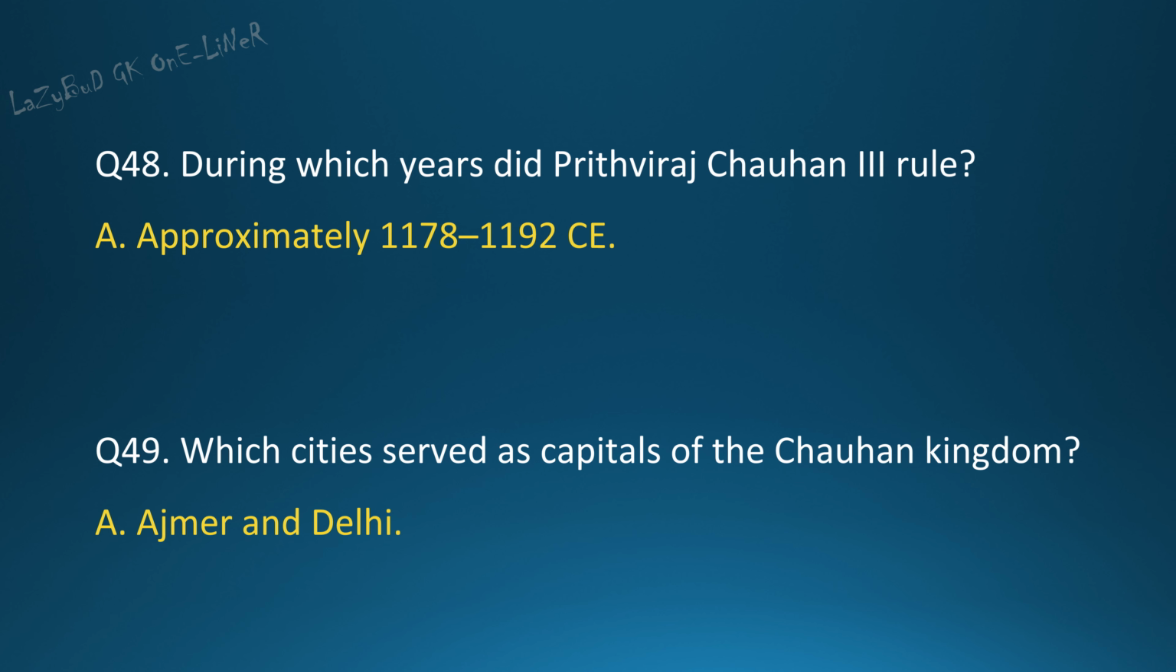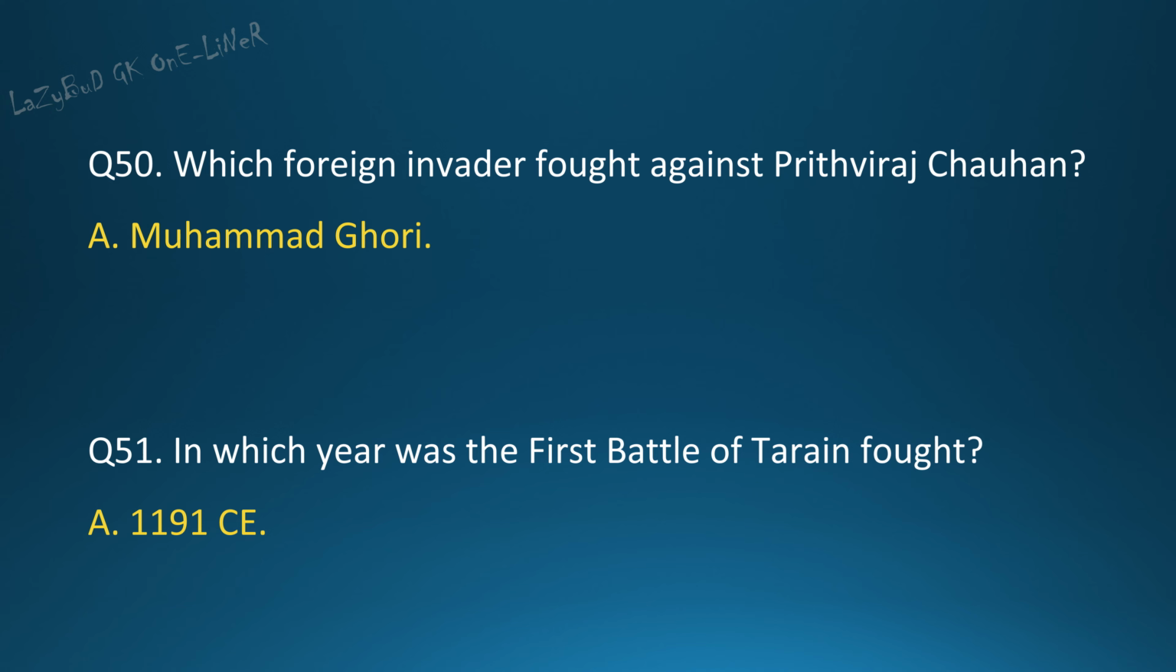Question 48. During which years did Prithviraj Chauhan III rule? Answer: approximately 1178 to 1192 CE. Question 49. Which cities served as capitals of the Chauhan kingdom? Answer: Ajmer and Delhi.